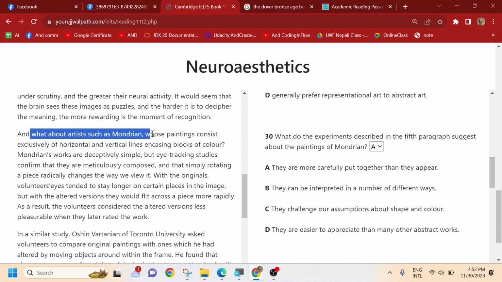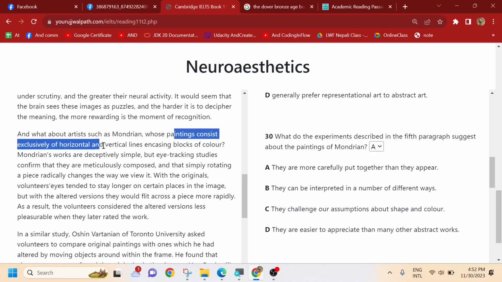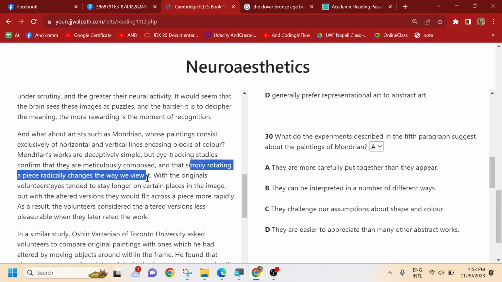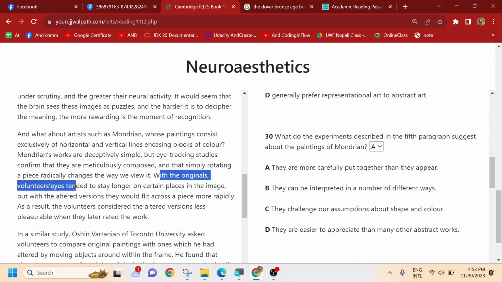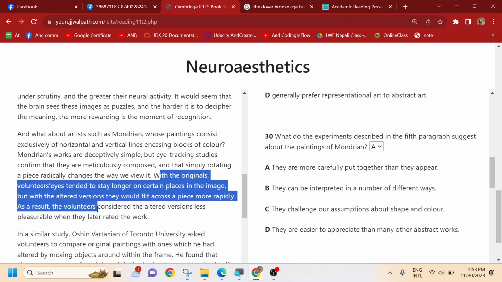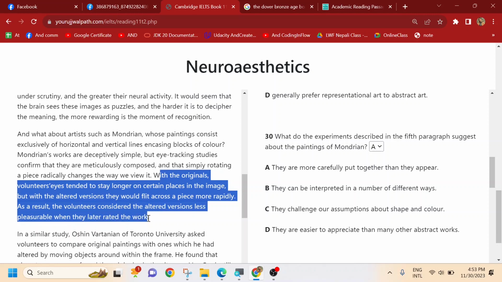And what about artists such as Mondrian, whose paintings consist of exclusively horizontal and vertical lines encasing blocks of color? Mondrian's works are decisively simple, but eye tracking studies confirm that they are meticulously composed, and that simply rotating a piece radically changes the way we view it. With the originals, volunteers' eyes tended to stay longer on certain places in the images, but with the altered version, they would flit across the piece more rapidly. As a result, volunteers considered the altered version less pleasurable when they later rated the work.